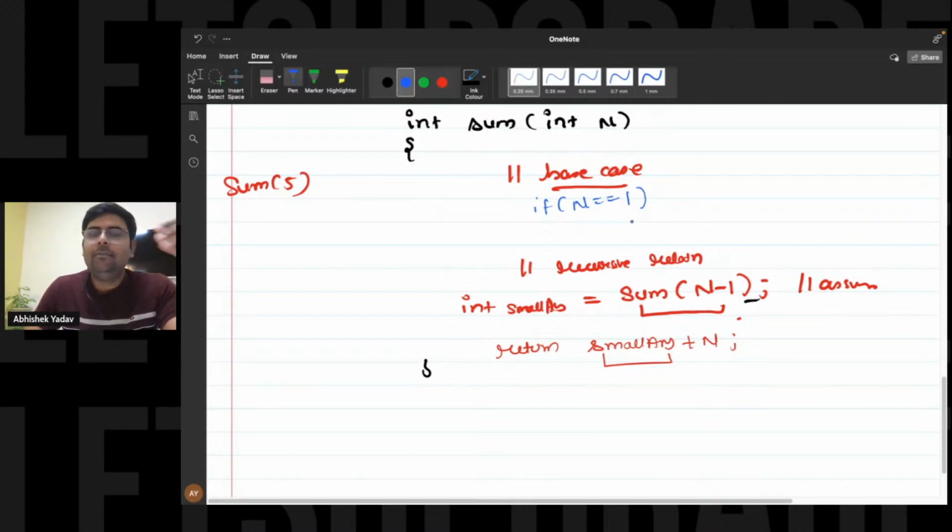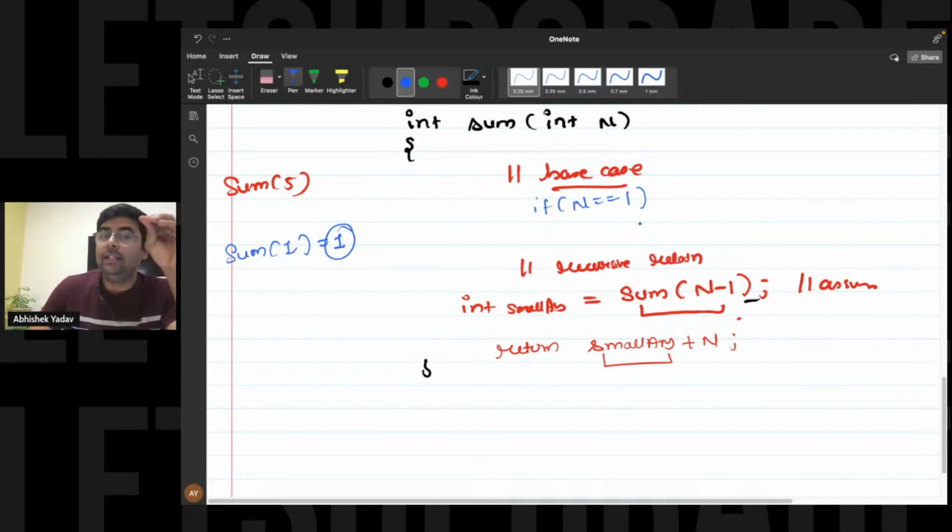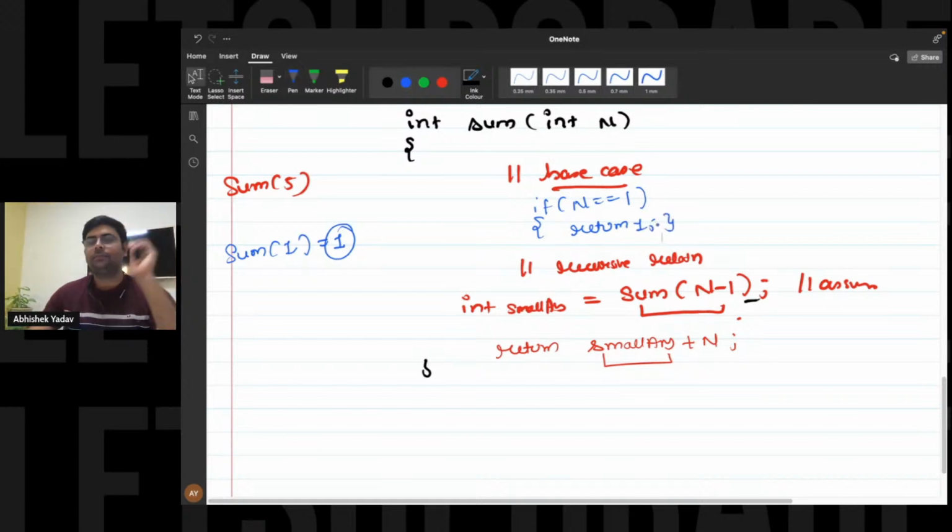If I say, give me the sum of natural numbers from 1 to 1, then the answer is 1 itself, right? I have to do nothing here. So if n is equal to 1, I already know the answer, which is 1. So I will return 1 from here. Okay, great.